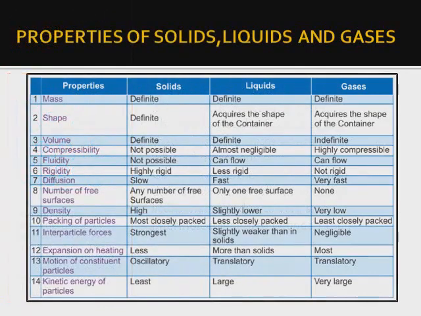Few properties of solid, liquid and gases are shown below. Mass. Solid, liquid and gases have definite mass. Shape. Solid have definite shape while liquid and gases acquire the shape of the container. Compressibility. Solids are not compressible. Liquids are also almost negligible in compressibility.